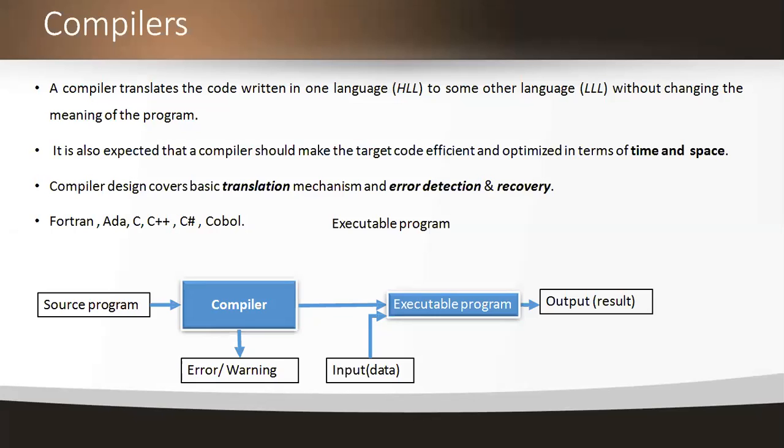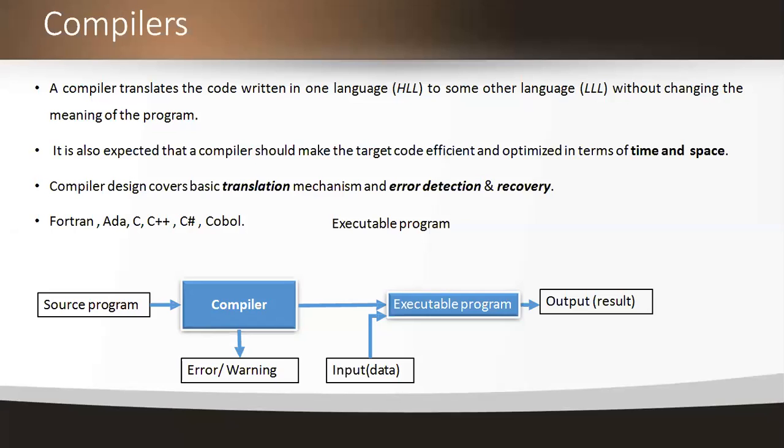And here, what type of code is the compiler going to translate? See here, the compiler translates code written in one language to some other language without changing the meaning of the code. Make a note that without changing the meaning of the code, compilers should translate from one language to another. See here, we are not translating directly from high level to machine level. In between, we have a low level language.